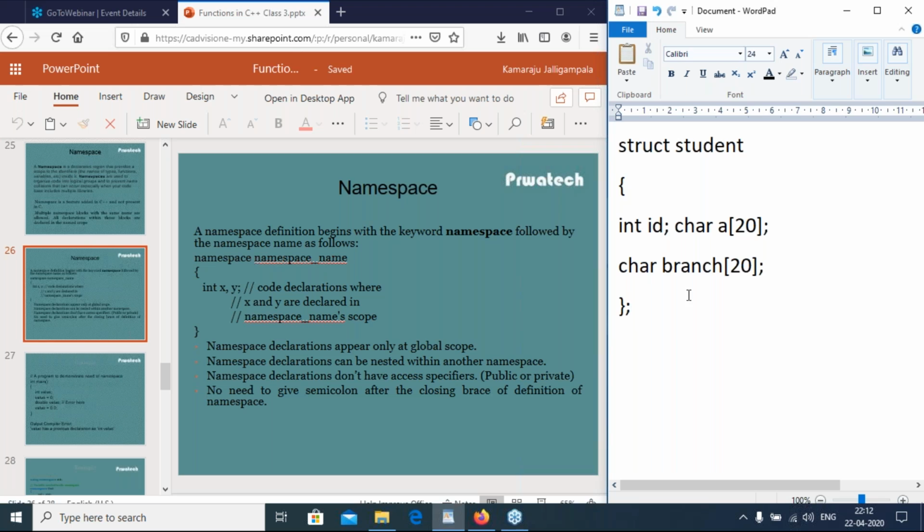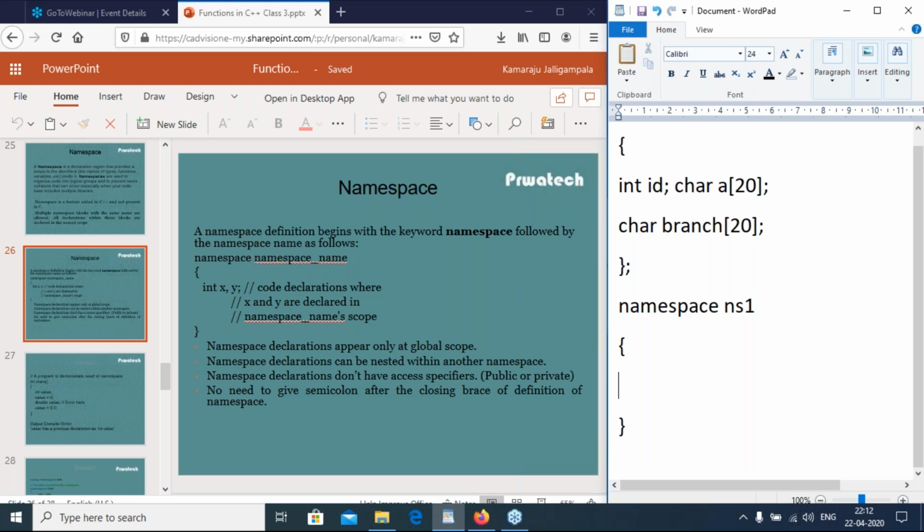So here we have namespace ns1 name, then we declare two integer variables, int x comma y. This should be defined before the main function. That means it appears only at the global scope. So namespaces can be nested.